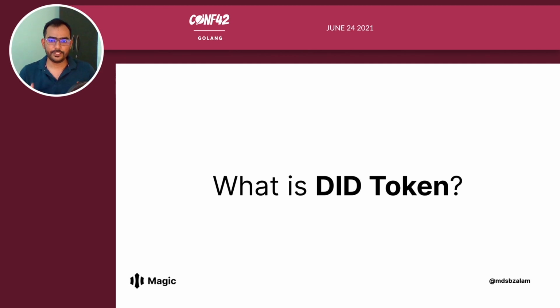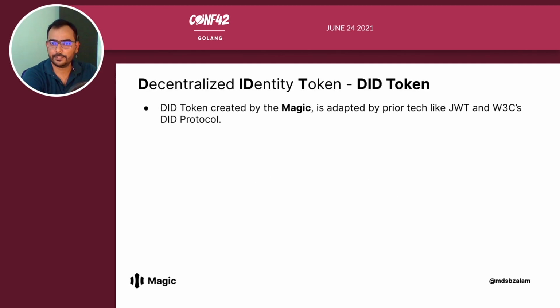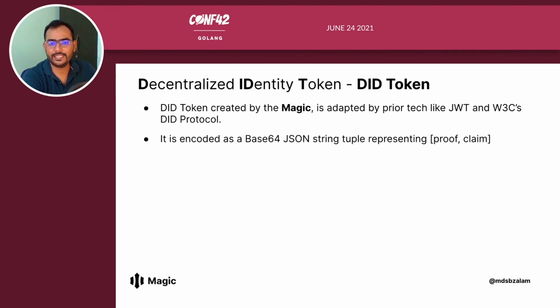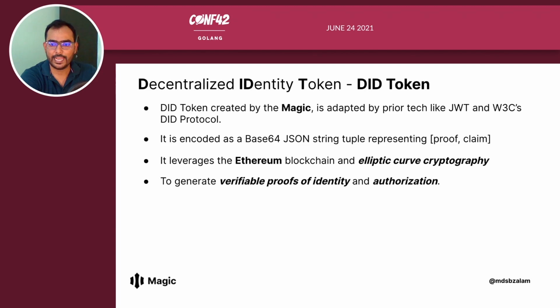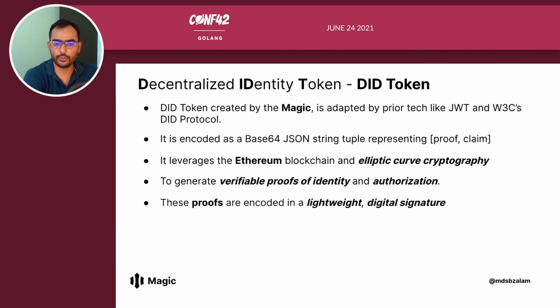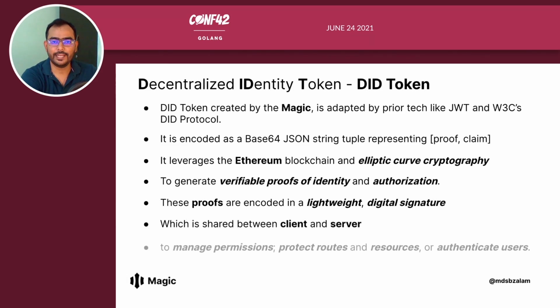So the question is, what is a DID token? A DID token created by Magic is adapted from prior technologies like JWT, which is JSON Web Token, and W3C's DID protocol. It is encoded as a base64 JSON string tuple representing proof and claim. It leverages the Ethereum blockchain and elliptic curve cryptography to generate verifiable proofs of identity and authorization. These proofs are encoded in a lightweight digital signature, which is shared between client and server to manage permissions, protect routes and resources, or authenticate users.